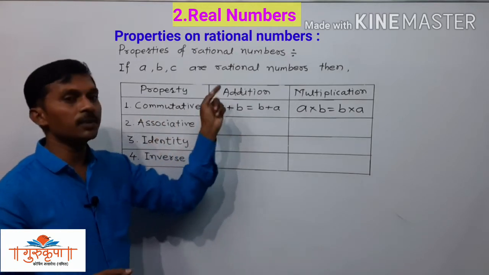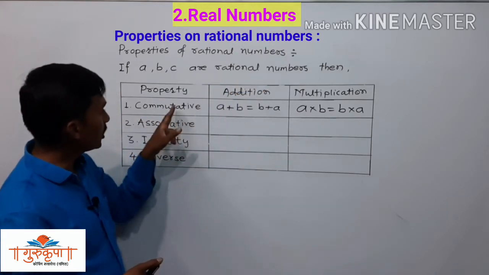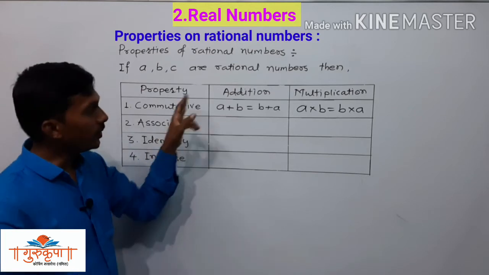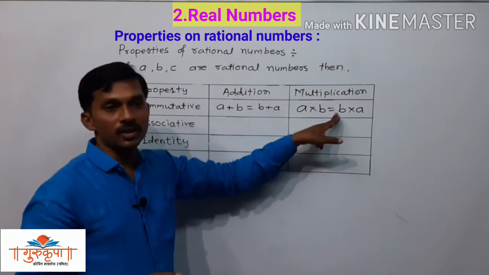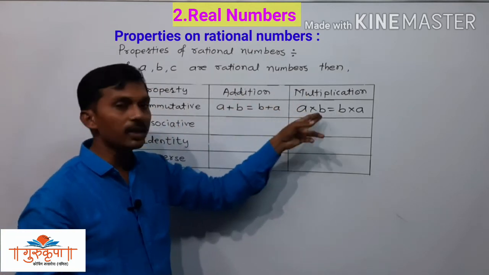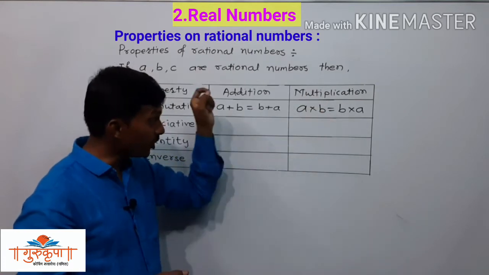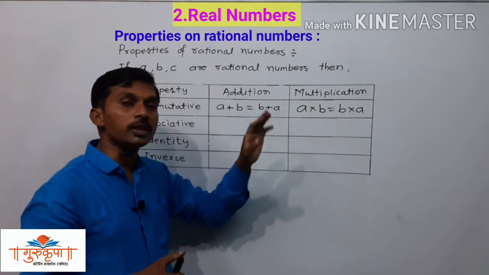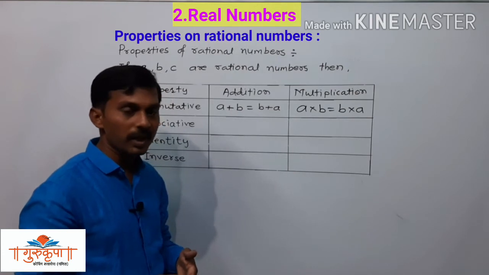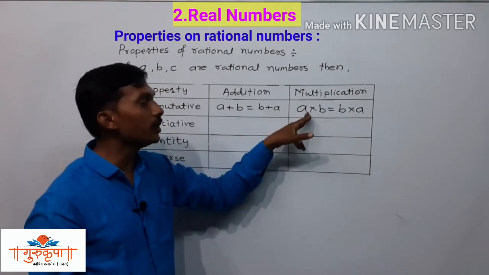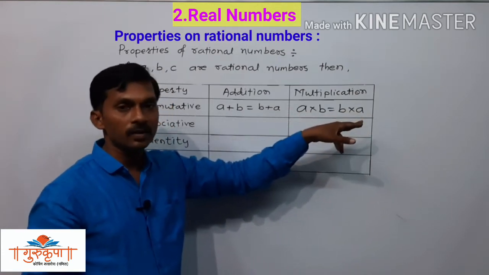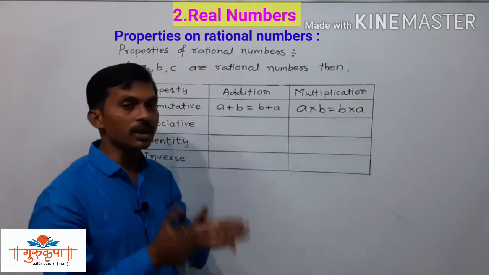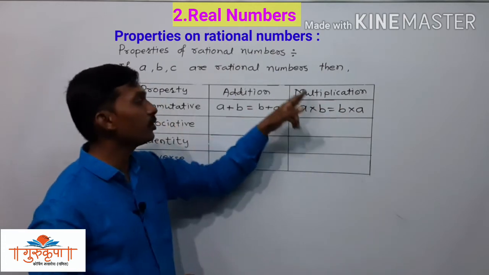How can we represent it in words? If A and B are any two numbers and we take the product of those two numbers in any order, either we multiply them as A into B or B into A, the multiplication remains the same. That is the commutative property of multiplication.